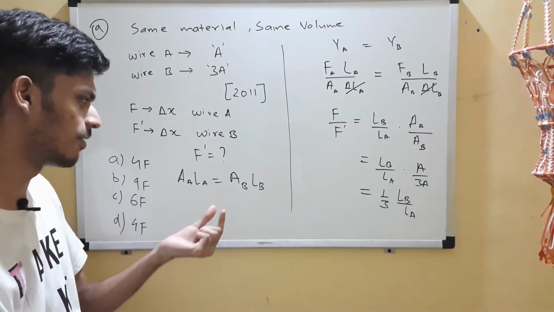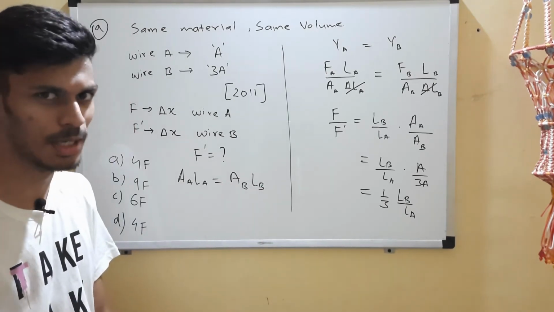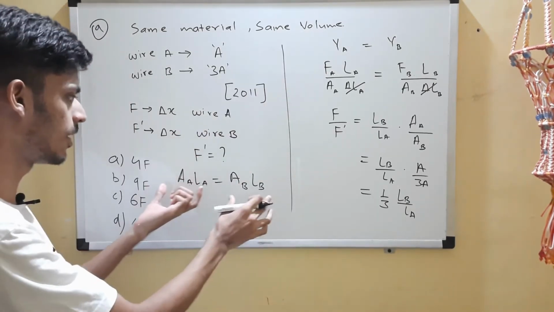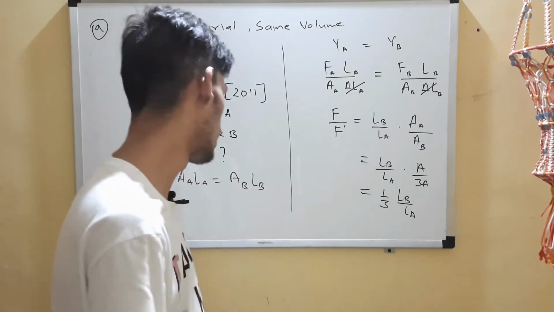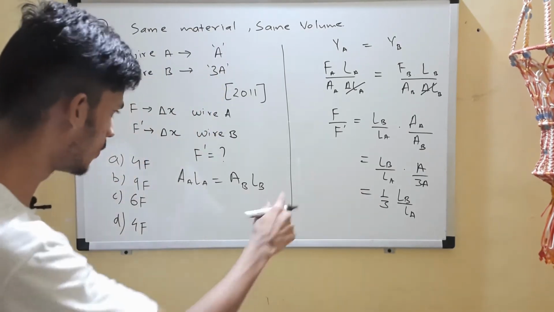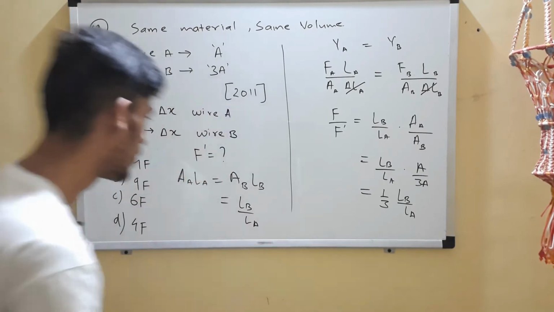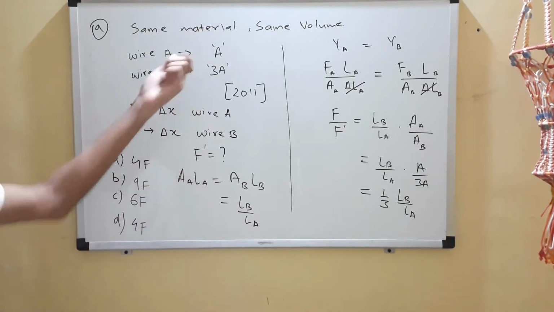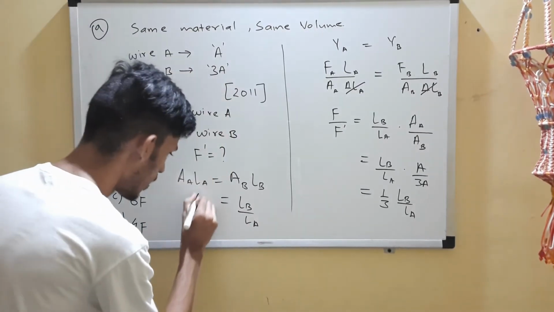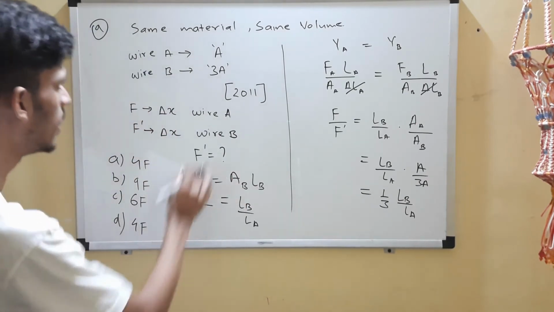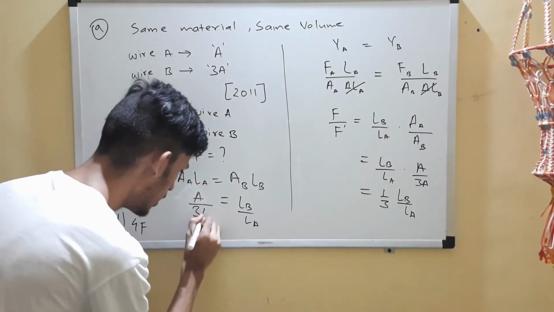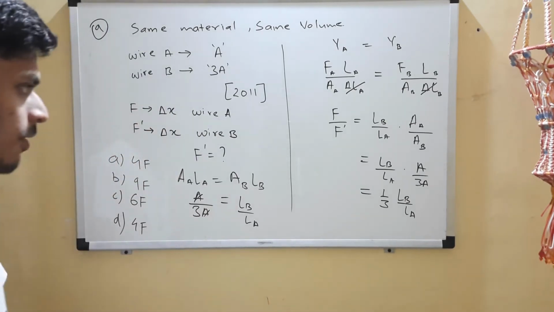Both of them have the same volume, so we have equated them. We want LB by LA, which would be nothing but AA by AB. So AA is A, and AB is 3A, so A by 3A. So again it will be 1/3.